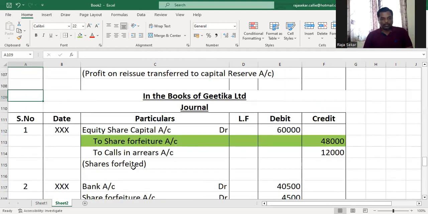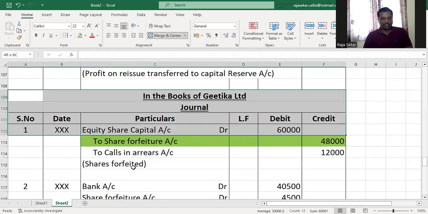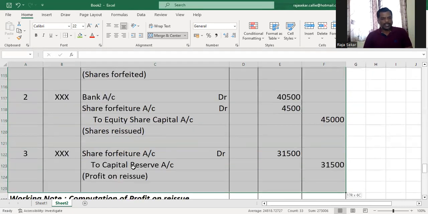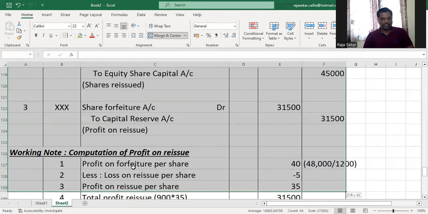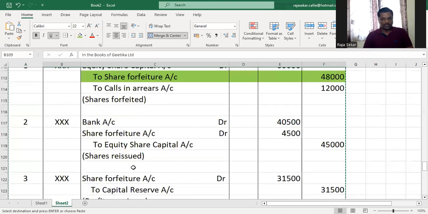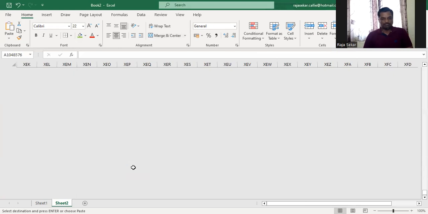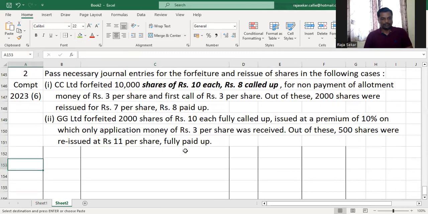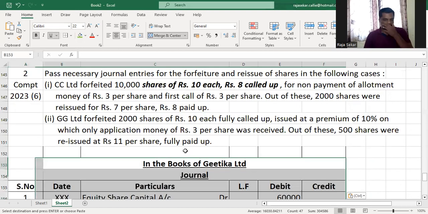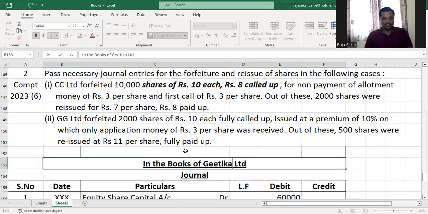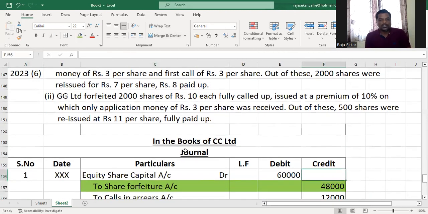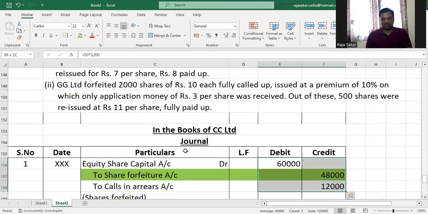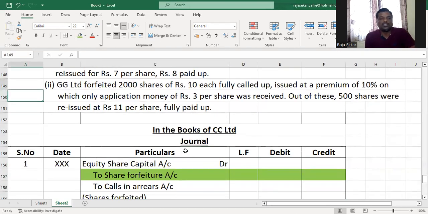As usual, I want you to write the name of the company and basic stuff that I want you to do. As it's a partial reissue question, I'm going to copy the whole thing. It'll save us the time of me having to type the whole thing. Just give me a second. Yeah, there we go. Let me paste it. So this is CC Limited, right? So in the books of CC Limited, this is also a question without premium. So remove that.